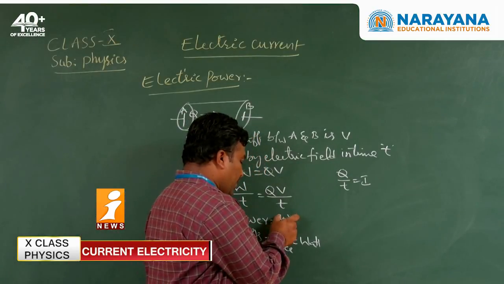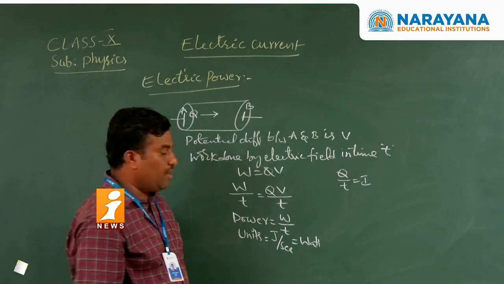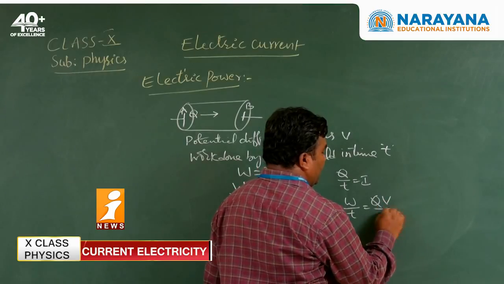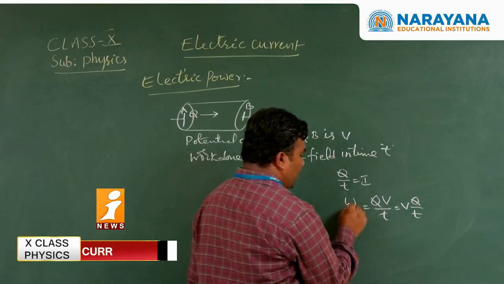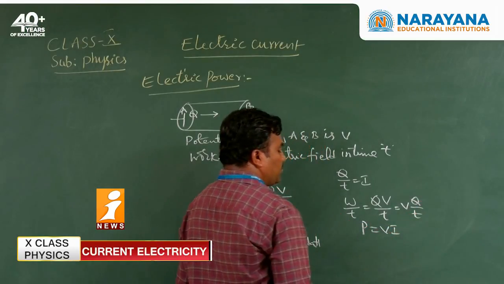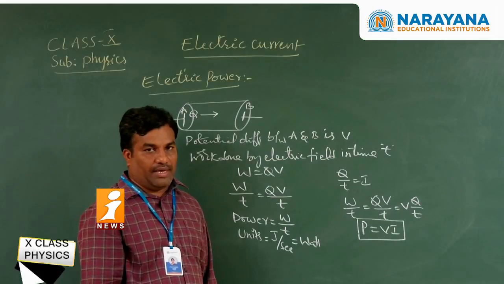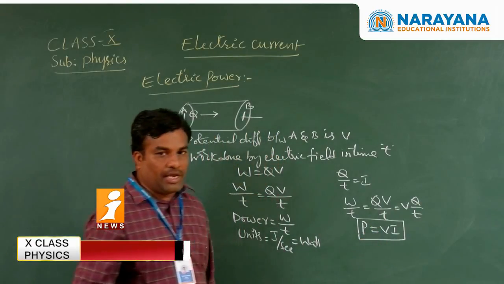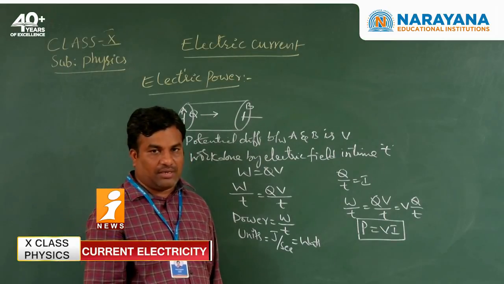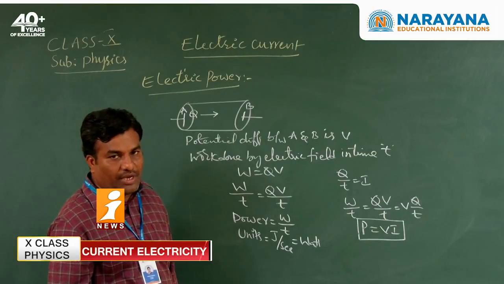So we are getting power, W by t, and Q by t equal to I. Now I am writing here: W by t is equal to V into Q by t. W by t is equal to P, and Q by t is equal to I. So now we get P is equal to VI. This formula can be used to calculate the consumption of energy in electrical devices or appliances. For that purpose we mostly use P equal to V into I.